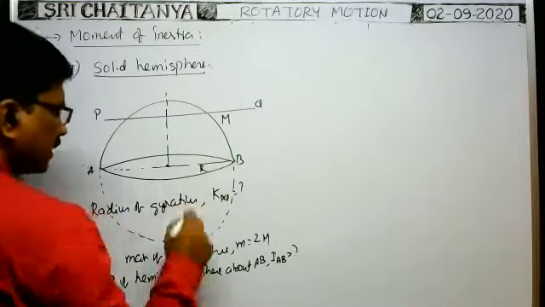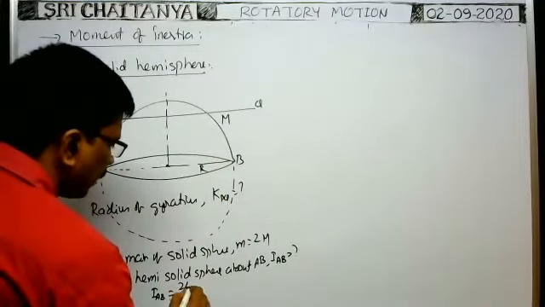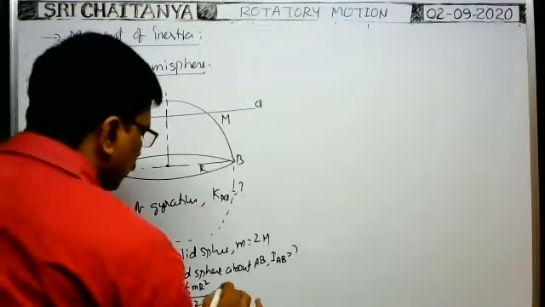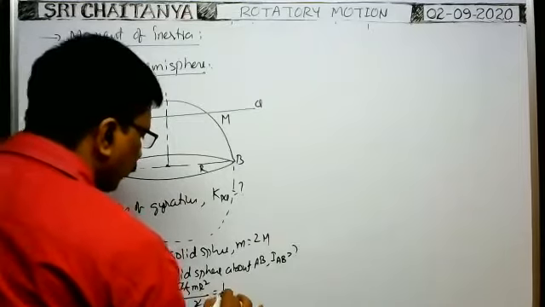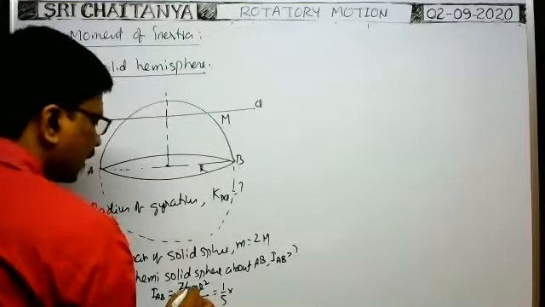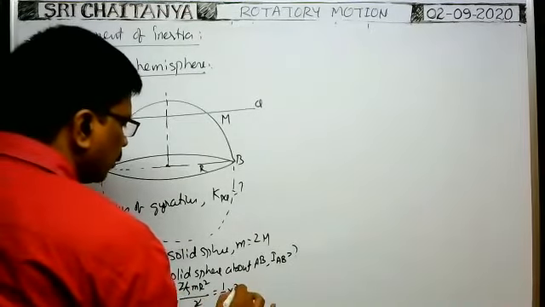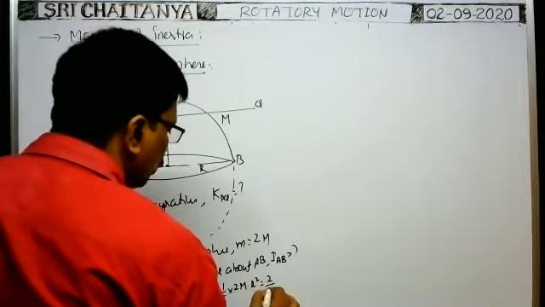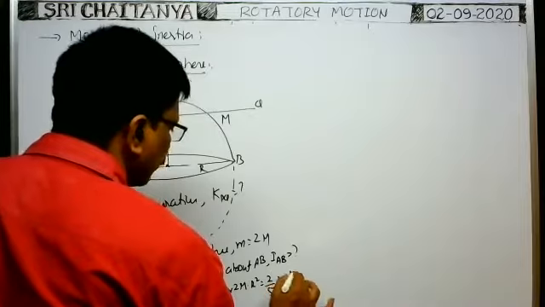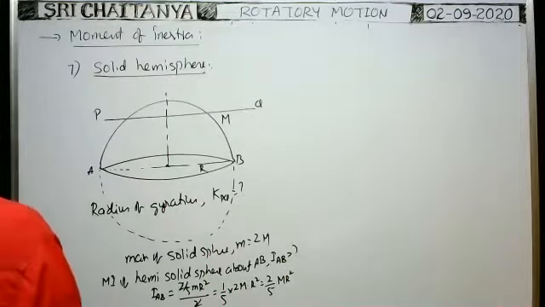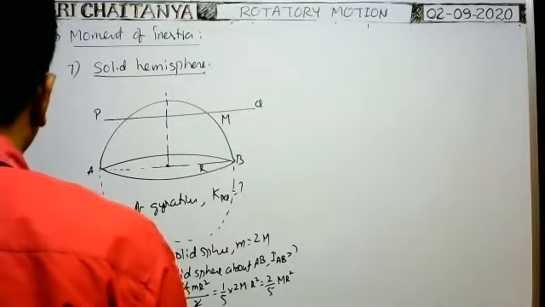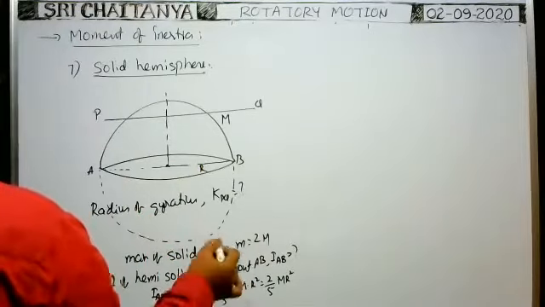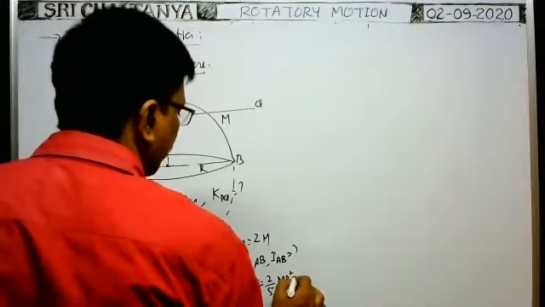The moment of inertia of the entire solid sphere is, by the general formula, 2 by 5 small m r square, divided by 2. The 2 cancels, so it is 1 by 5 into the mass of the entire solid sphere, which is 2 into capital M, into r square. Therefore that is equal to 2 by 5 M r square only. So the moment of inertia of the hemisolid sphere about this axis is 2 by 5 M r square. This is equation 1.